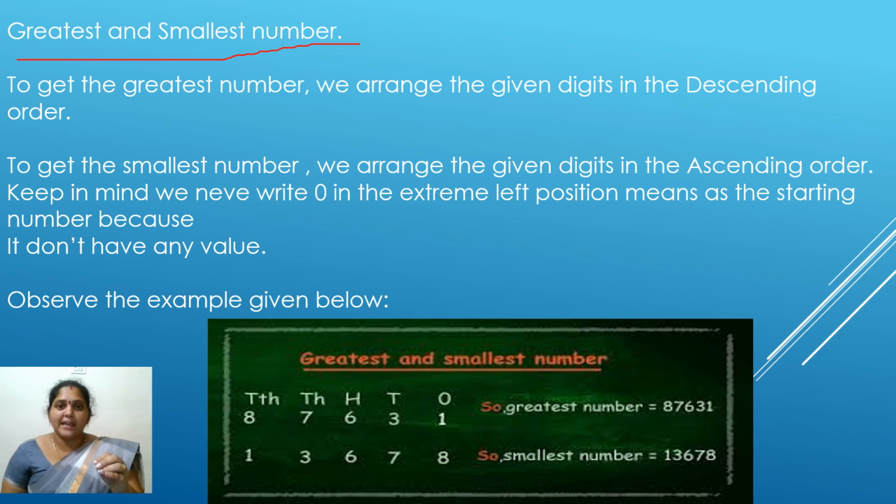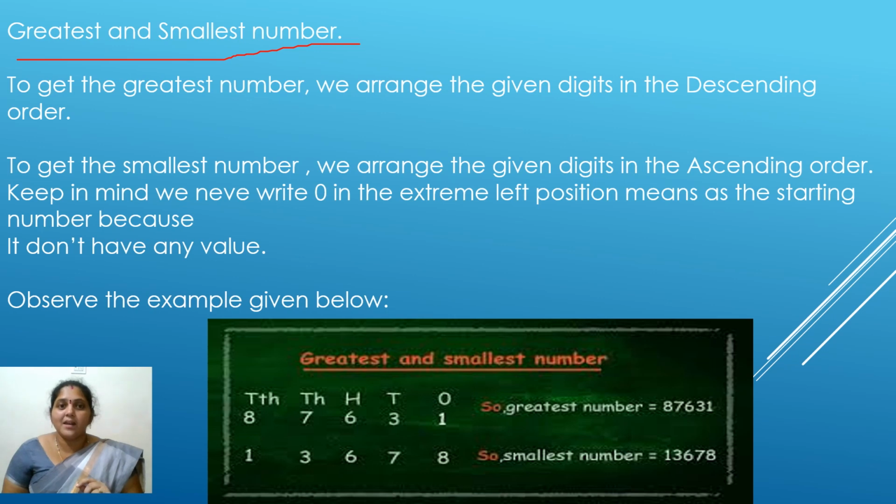Or if you take an example, the staircases of your school or home, when you are getting down from the top, it is also descending order. So when you are writing from the greatest number to the smaller value, it is known as descending order. To get the smallest number, we arrange the given digits in ascending order. Ascending order means when you are climbing up your stairs. So ascending means climbing up, descending means getting down.